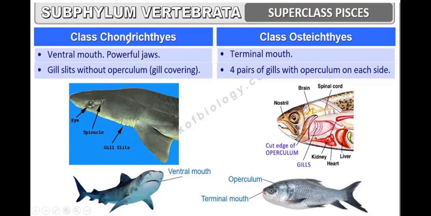In the Chondrichthyes, there are gill slits without operculum covering the gills. These are the gills. They don't have an operculum, but here the gills are covered with an operculum. This is the operculum, but here there is no operculum of any type. So here there are four pairs of gills with an operculum on each side.